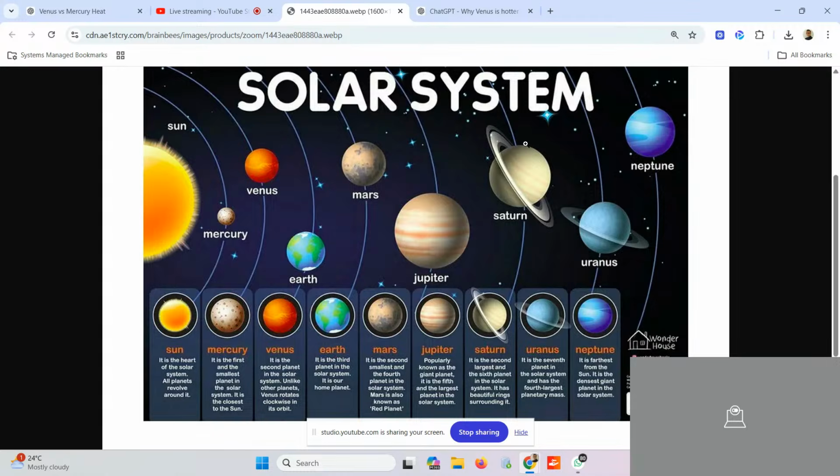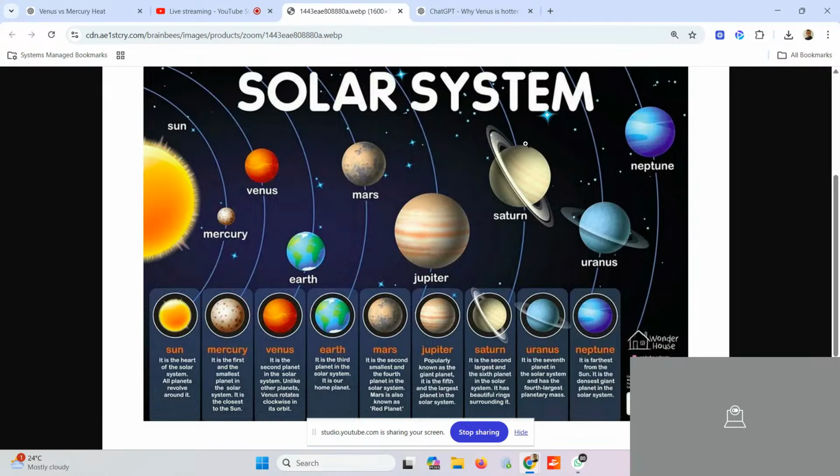Now they ask you the question: which is the planet which is the biggest in size? Jupiter. Yeah, Jupiter is the biggest in size. It is also known as a giant planet. It's also known as a gas giant.